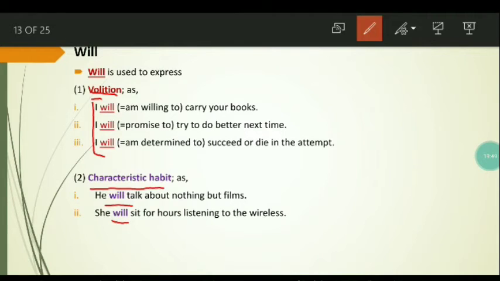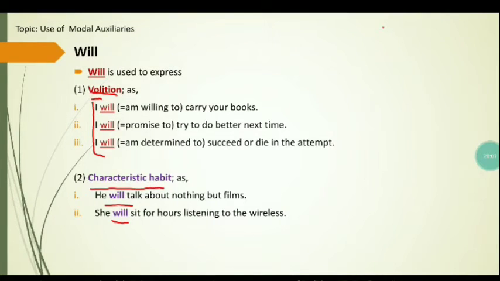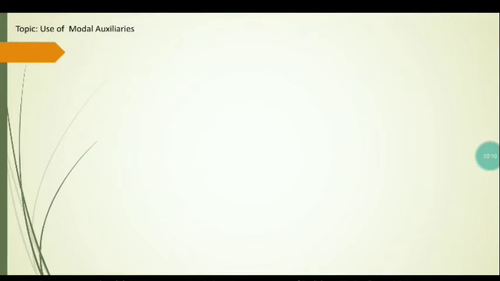So from these examples, we can say that will is used to express volition, and will is used to express characteristic habit.